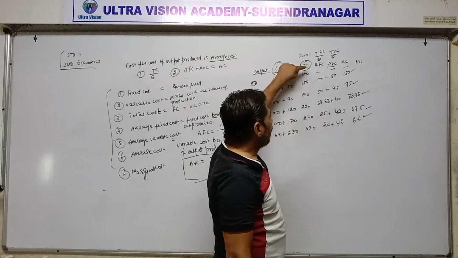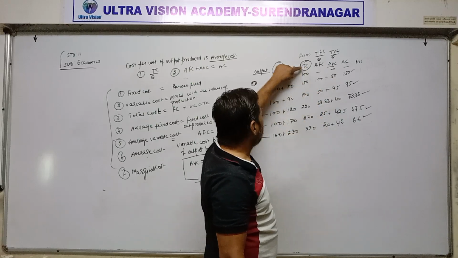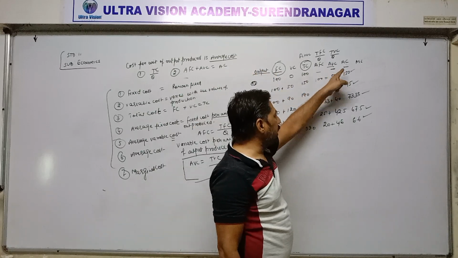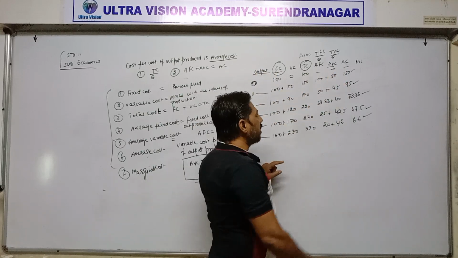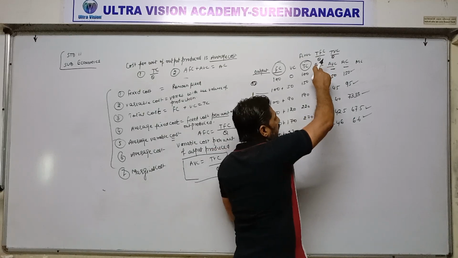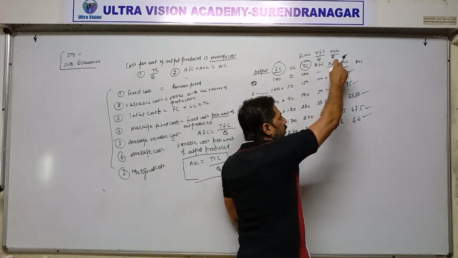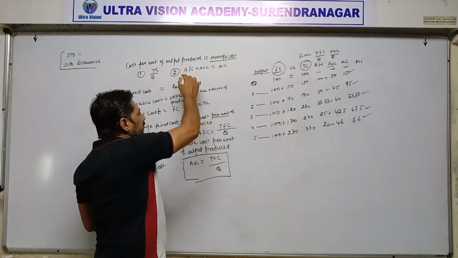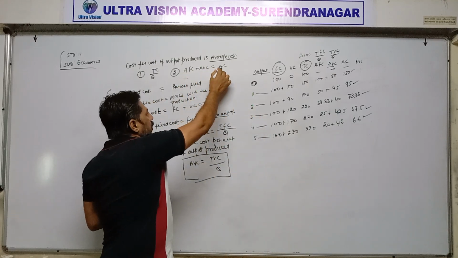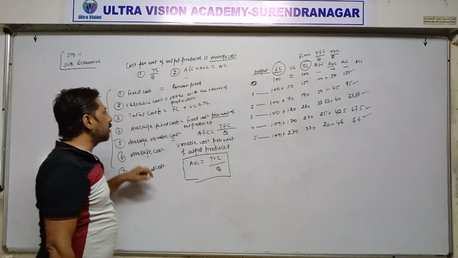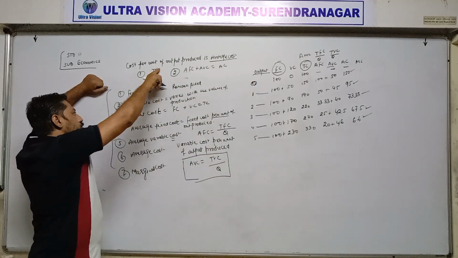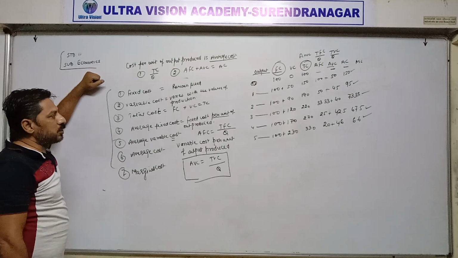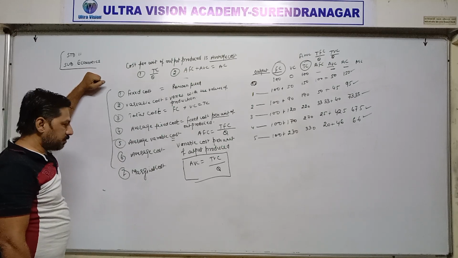The first method is, if you divide total cost by output, then we will get average cost. Or instead of that, you can add average fixed cost and average variable cost, then also we will get average cost. The addition of AFC and AVC is equal to AC. The second method is, if you divide total cost by total output produced, then also we will get average cost.